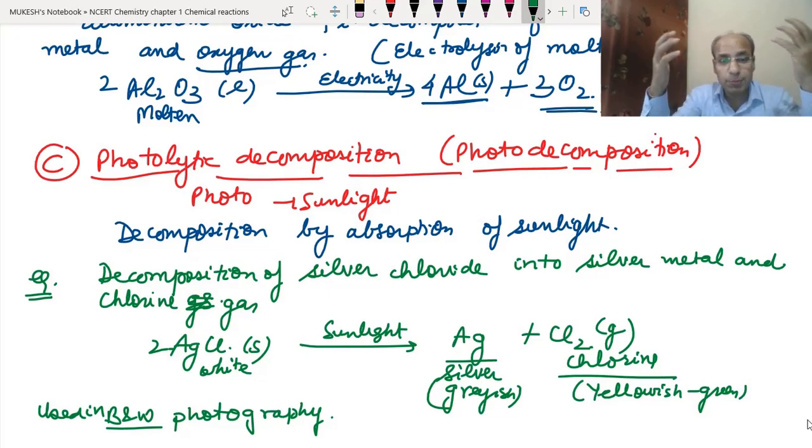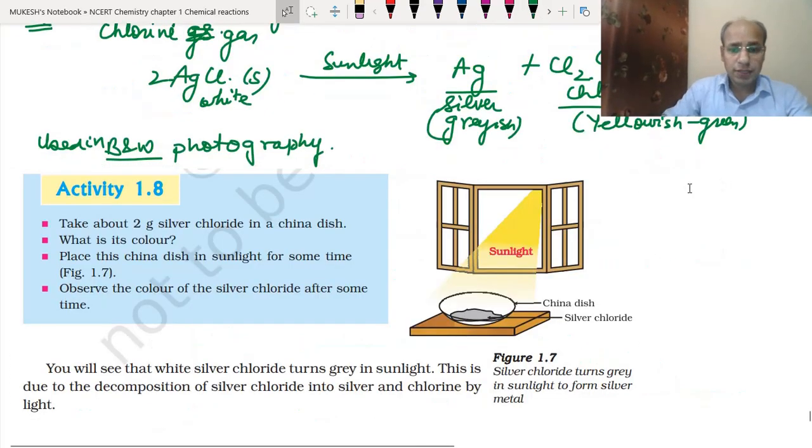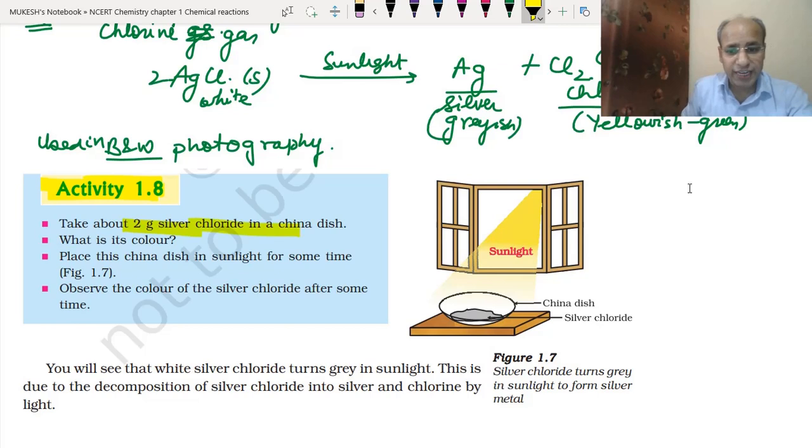Now they are cheaper, because we can make them in bulk, and even print them in color at home. See, this is activity 1.8 which is given in the NCERT book. Here we have taken 2 grams of silver chloride in a china dish.